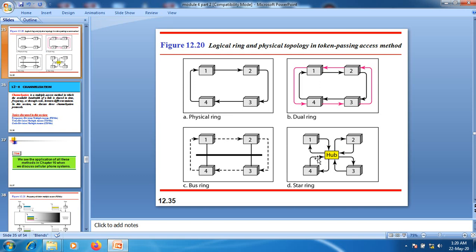That is less prone to failure, we can say, because when a link goes down, it will bypass by the hub here, and the rest of the stations can operate. Another advantage here is we can easily remove as well as attach new nodes to the topology very easily.